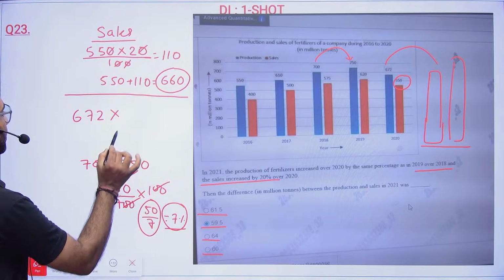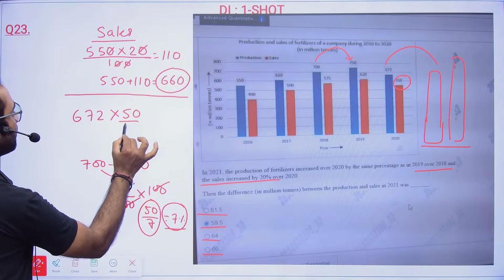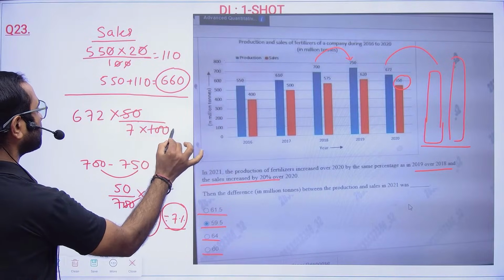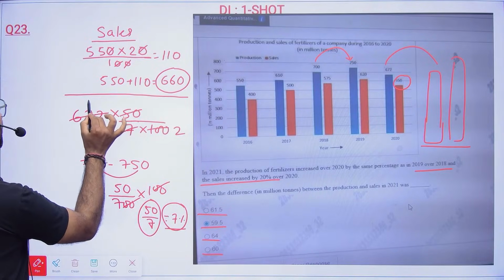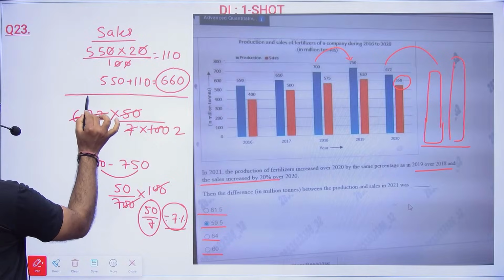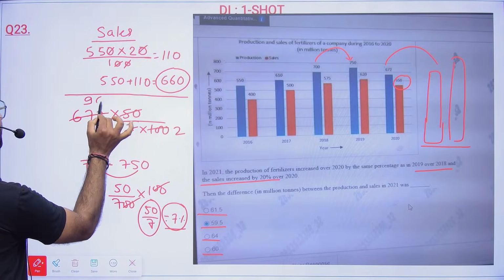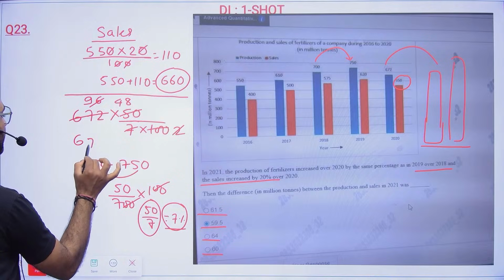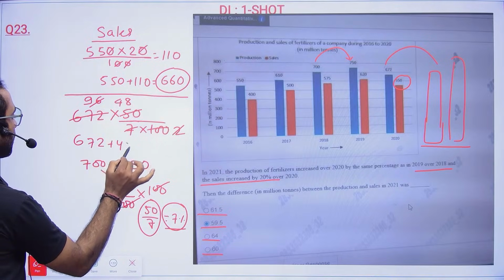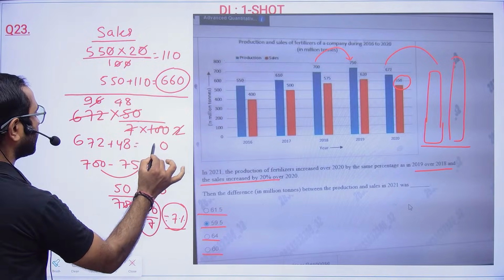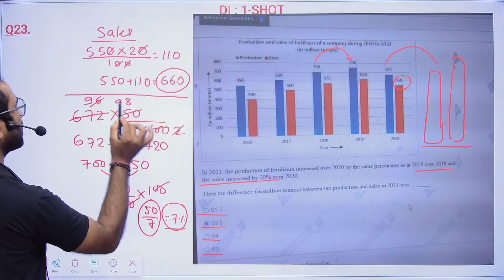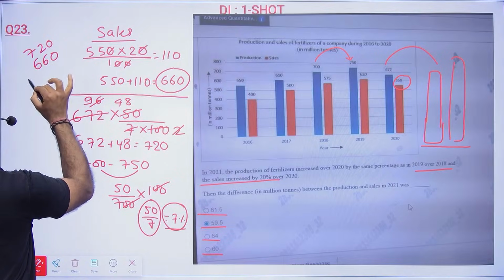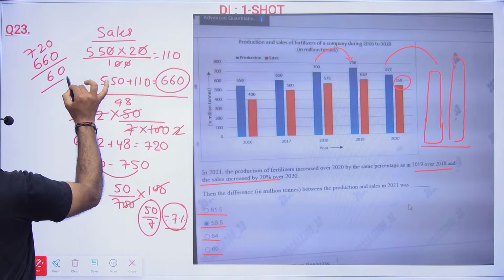This is 2 times, and 7 9s are 63 and 7 6s are 42, 8 times. So this increased by how much? 672 plus 48, which is 720. So the increment is 720 minus 660, which is nothing but 60 rupees.